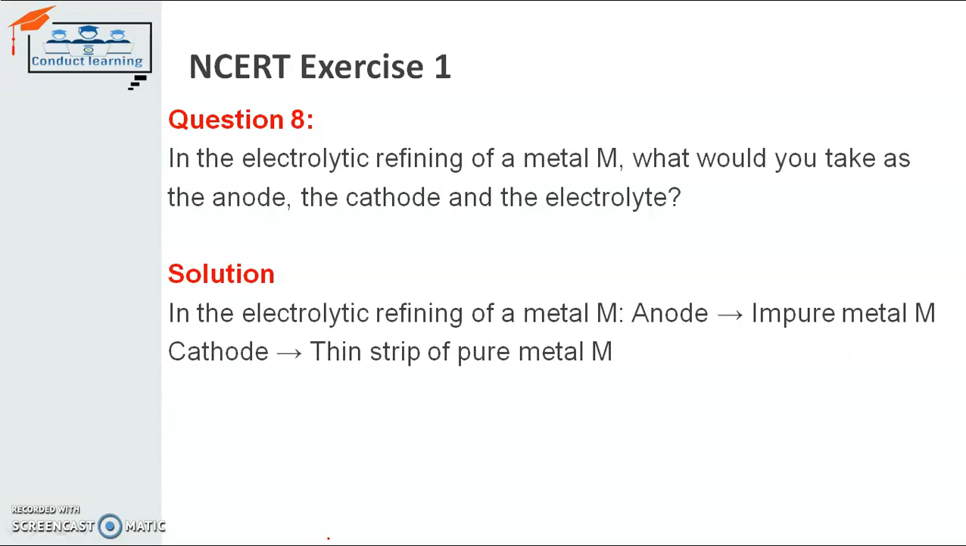In the electrolytic refining of metal M, what would you take as the anode and cathode? At the anode, we will have the impure metal, and at the cathode we will have the pure metal. Because the cathode has a negative charge, the metal will be attracted toward it, and the impurities will settle near the positively charged anode.